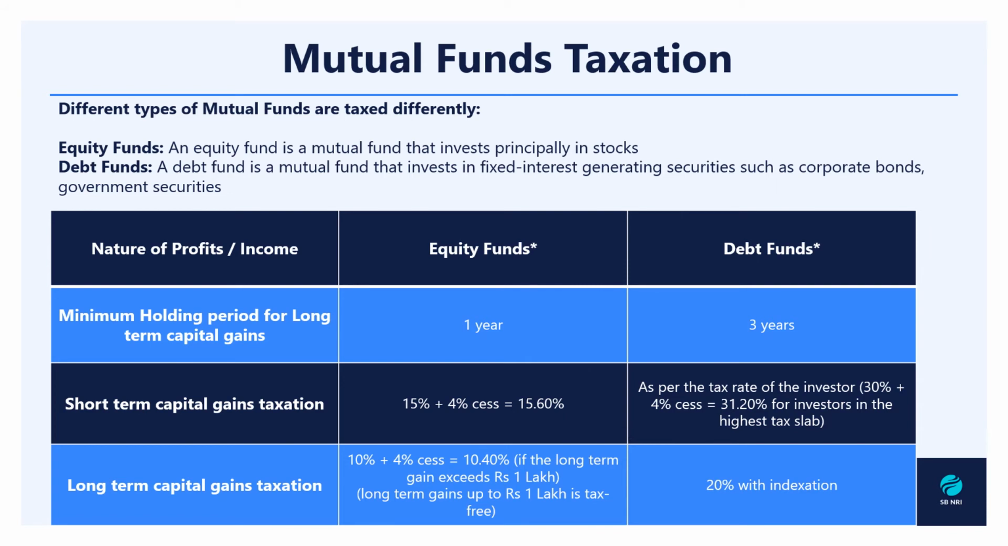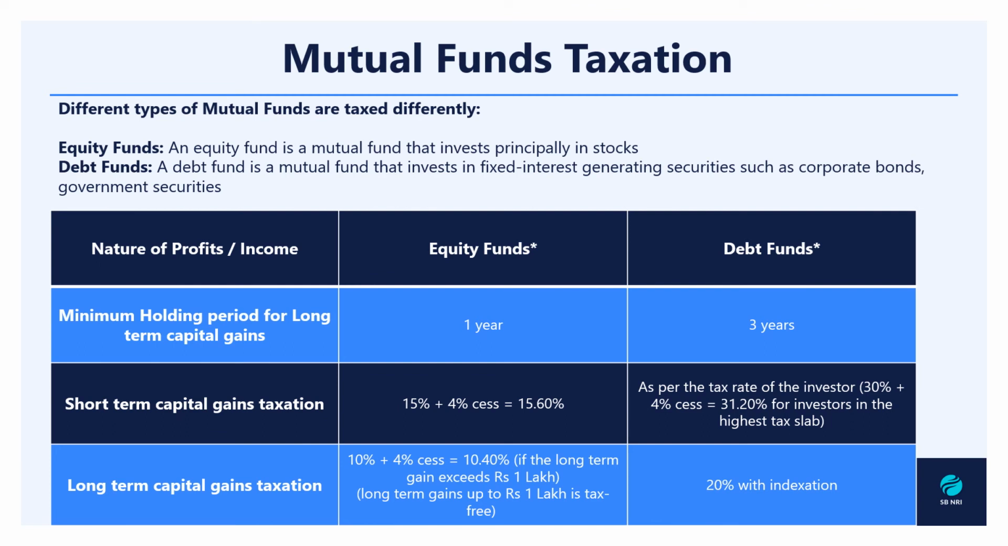In terms of equity funds, the short-term capital gain taxation is done at 15.60%, including the cess. In the case of debt funds, the short-term capital gain taxation depends on your tax rate slab, which is 31.20% for the highest tax rate slab in India, including the cess. Now, if we talk about long-term capital gains, for equity funds, it is around 10.40%, including the cess, for long-term gains that exceed rupees 1 lakh. Gains below 1 lakh are not taxable, that is, tax-free in India.